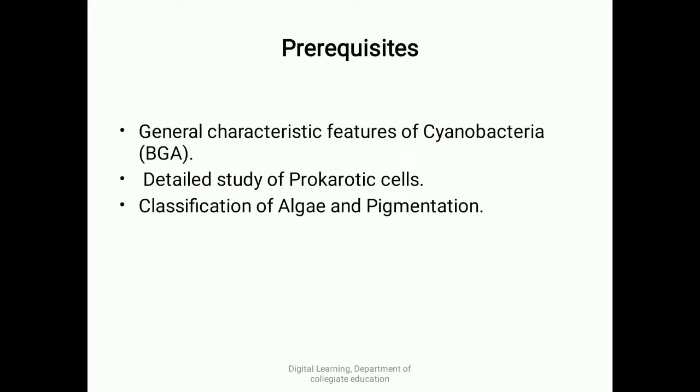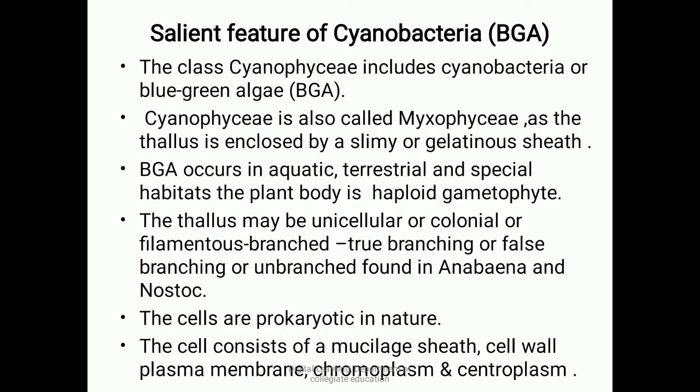Next, moving on to salient features of cyanobacteria or blue-green algae. The class Cyanophyceae includes cyanobacteria or blue-green algae, and this Cyanophyceae is also called Myxophyceae as the thallus is enclosed by a slimy or gelatinous sheath. These algae are found distributed in aquatic, terrestrial and special habitats. The plant body is a haploid gametophyte.